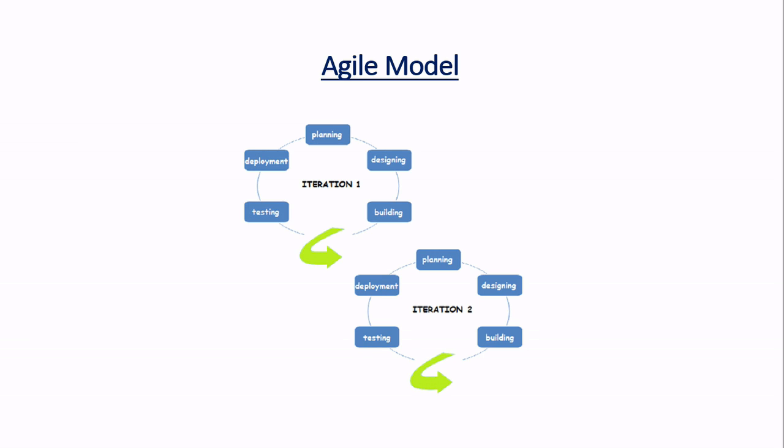So in the agile model, we basically focus on customer satisfaction. So it is the best suited model in the software industry nowadays. In case the software is very big, then all the major modules can be carried out to prepare a working module of the software and hand it to the user. In the next iteration, the remaining functionality and modules can be developed, and a new version of the software is developed.